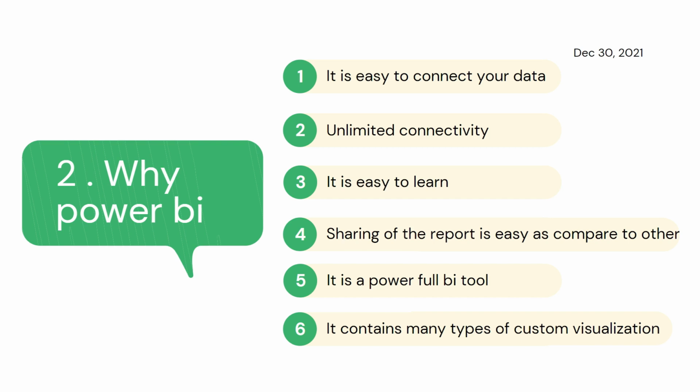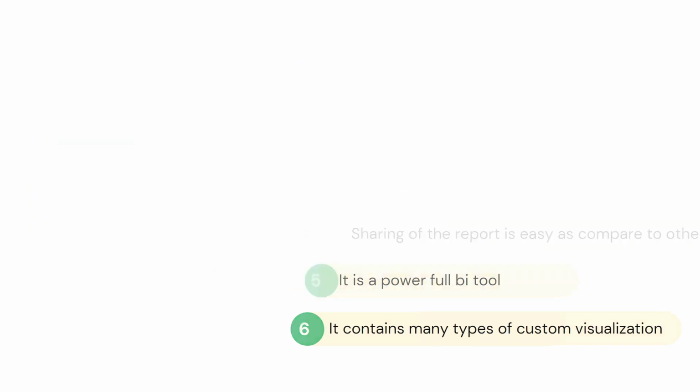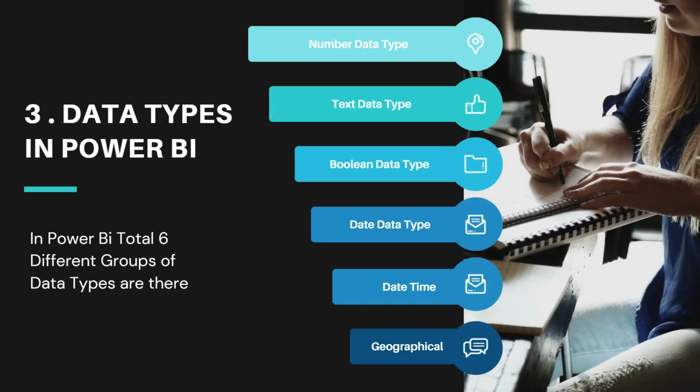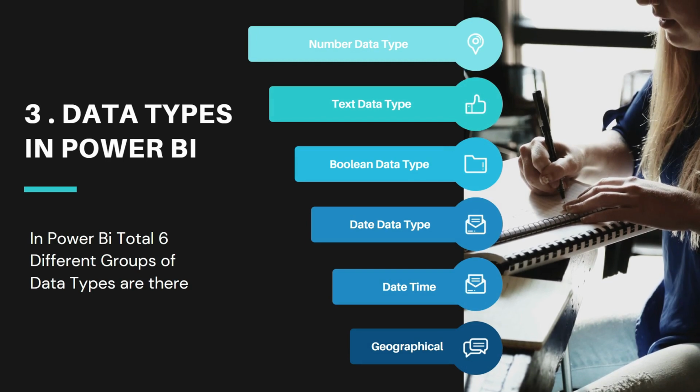Okay, so let's move to the next question. What are the different types of data types in Power BI? In Power BI we have divided the entire data types into 6 different groups. Those are number data type, text data type, boolean data type, date data type, date time, and geographical.